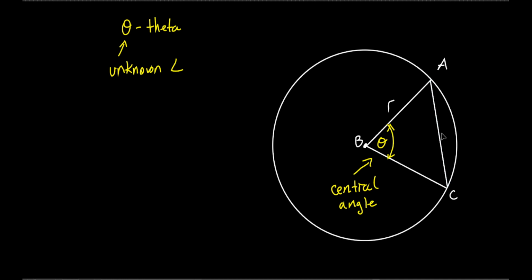I connect from A to C. Now, A to C, anytime I connect any two points on a circle, like right there and there, anytime I connect two points actually on the circle, I call that thing a chord, C-H-O-R-D. All right, that's called a chord. AC is also a chord, isn't it? Because it connects two points on the circle.